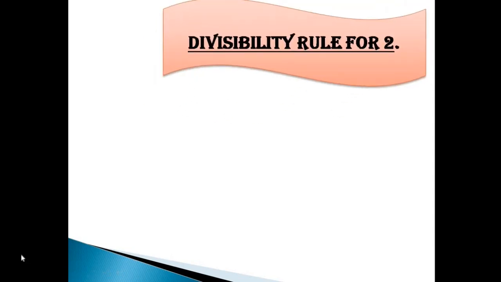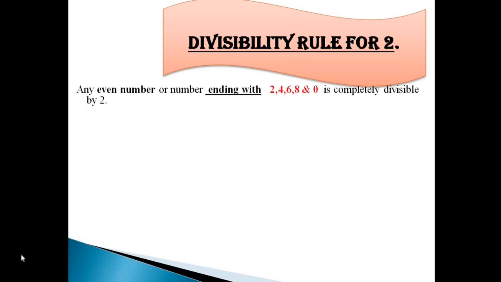So the first that I am going to take is divisibility rule for 2. Any even number or a number which ends with 2, 4, 6, 8, 0 is completely divisible by 2. For example, take any of these numbers, try dividing it by 2. Pause my video and try dividing it by 2. They will be completely divisible by 2.